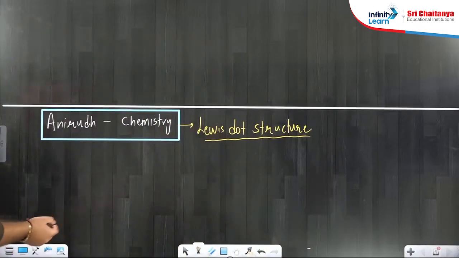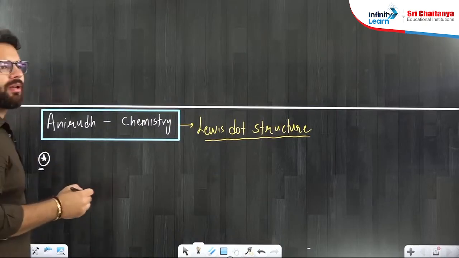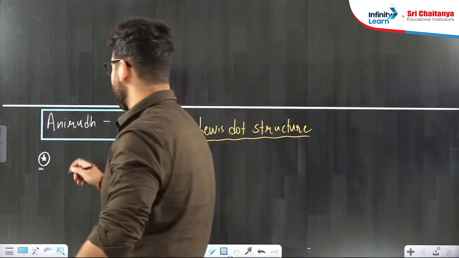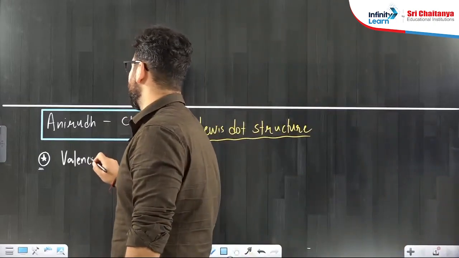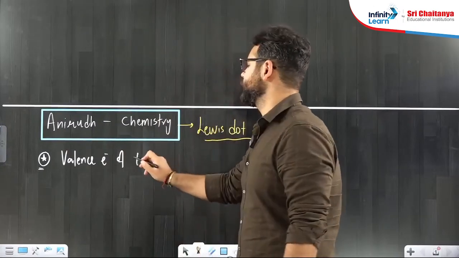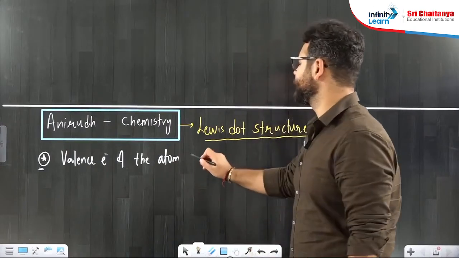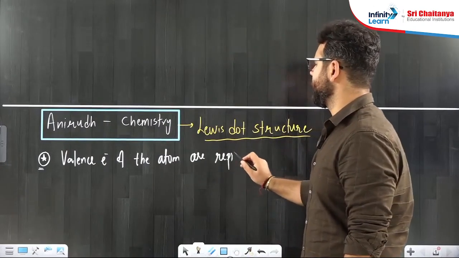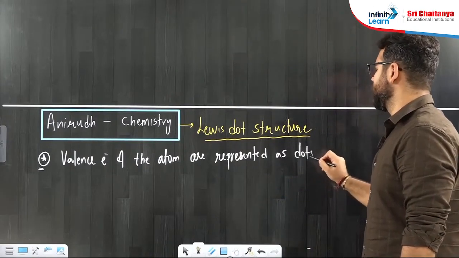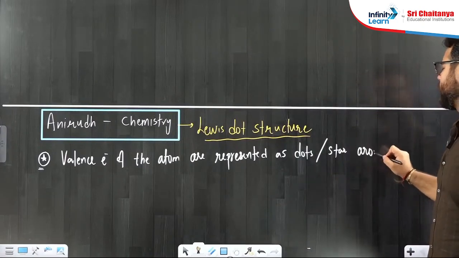So what Lewis says is, some points are there we should mention. First point is that Lewis tells you that whenever you write the symbol of any element, you show the valence electrons of the atom. They are represented as dots, or you can also use a star, around the symbol.